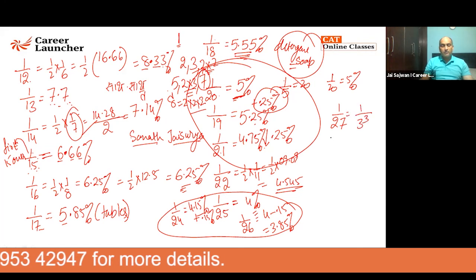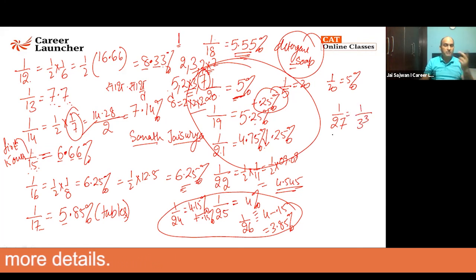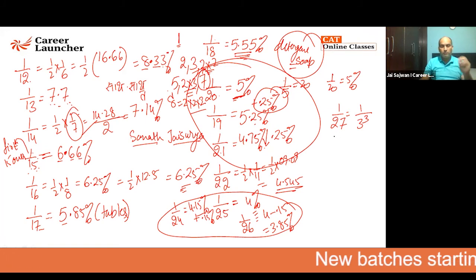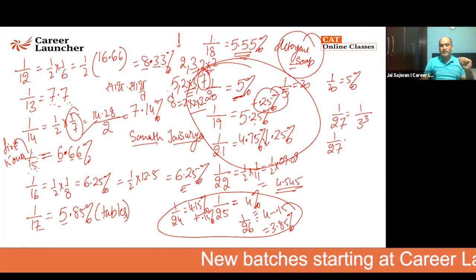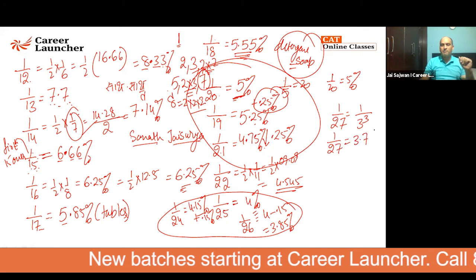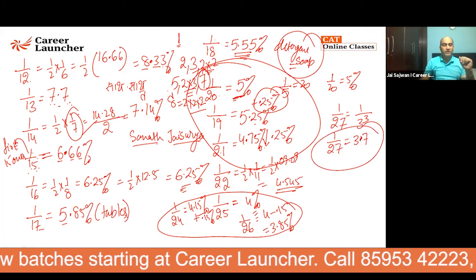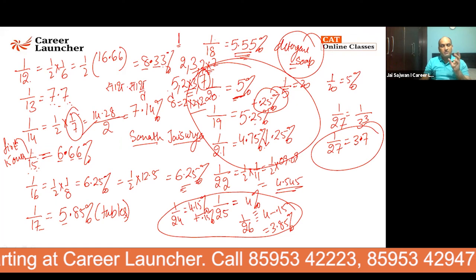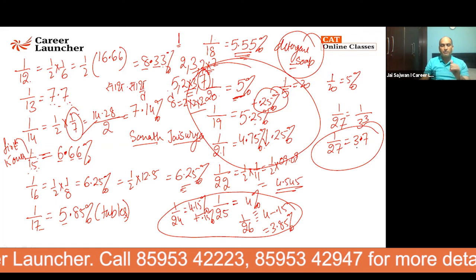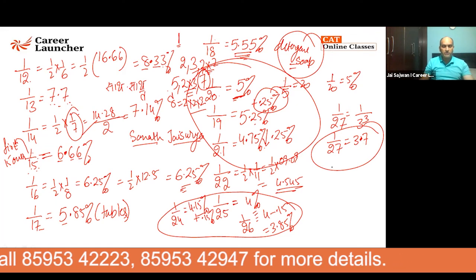So I'll say there are two places where you need someone's saath. One is 1 by 13, saath ka saath. Why? Because it is dangerous to go out on 13 in Europe. So in 1 by 27, you will say there is 3 ka saath, sir, this is formed from 3. This is formed from 3, so you need a saath of 3. So I'll say 1 by 27 is 3 ka saath, which is 3.7.